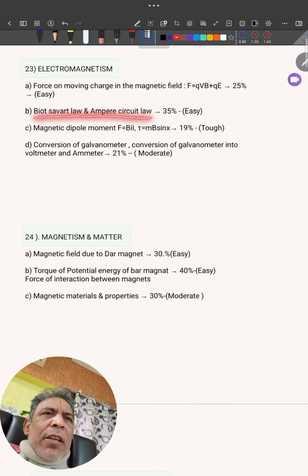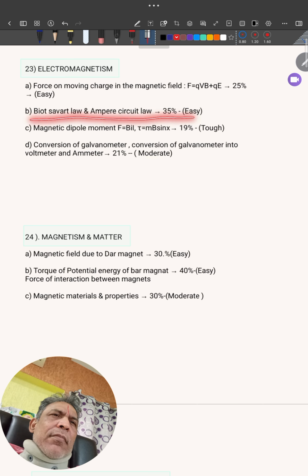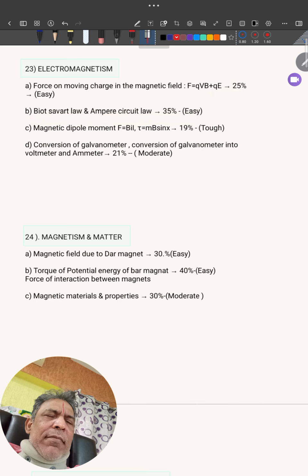Biot-Savart, Ampere circuital law, 35%. Easy. Magnetic dipole, F equal to BIL, torque due to dipole, tough. Conversion of galvanometer to ammeter, problems, moderate. So what I suggest, like if you find this difficult, at least this you prepare it. Then this. Or this one and this one.